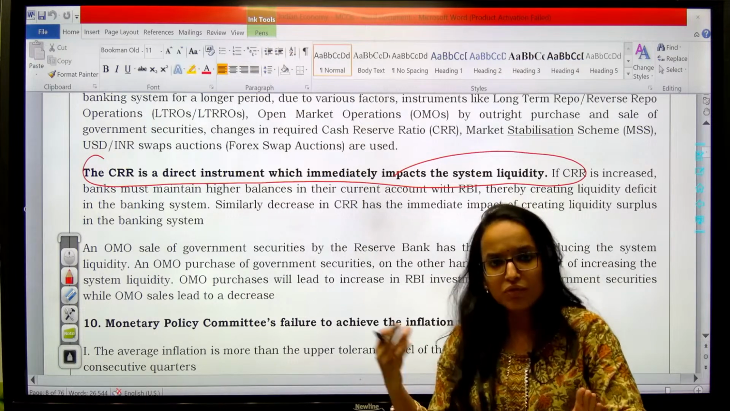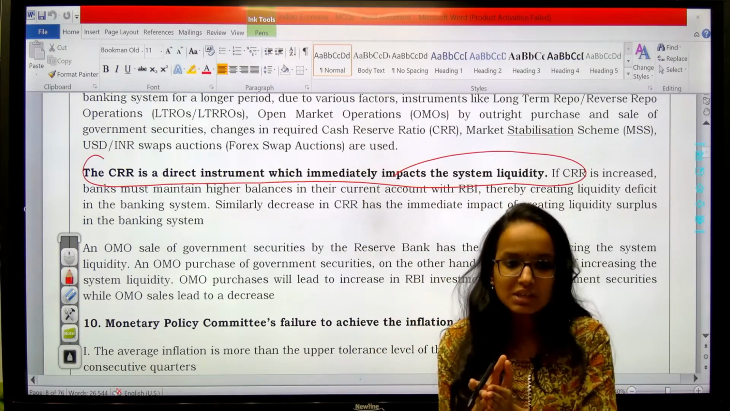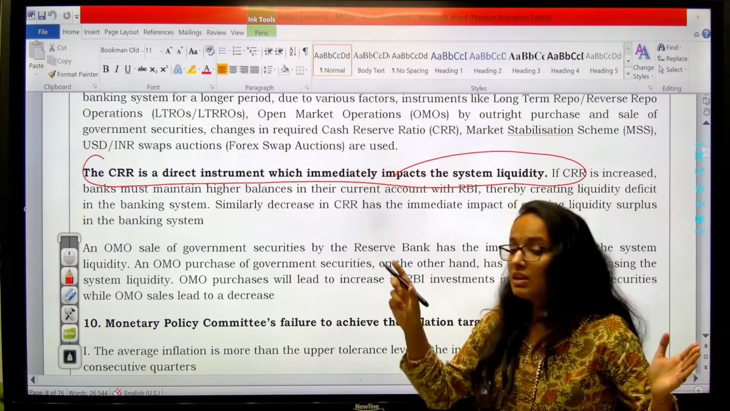Although you cannot use it for lending activities, you have to keep it with yourself. Clear? So this is the difference. Now when CRR is reduced or increased, it directly affects the liquidity of the bank.